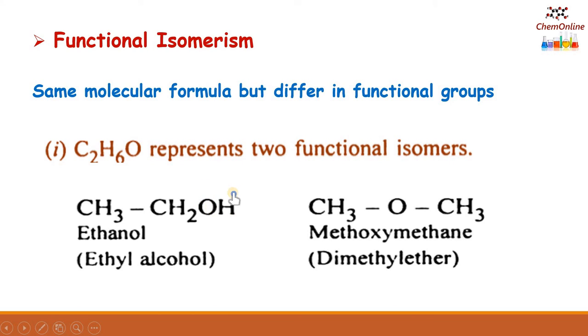One is having a hydroxyl group, OH group. Here it is ROR, which is dimethyl ether, that is, an oxy group is here. These two are functional isomers, differing in the functional groups. In position isomerism, the position of the functional group or position of the multiple bond is different, but in functional isomerism, the functional group itself is varying, but they have the same molecular formula.